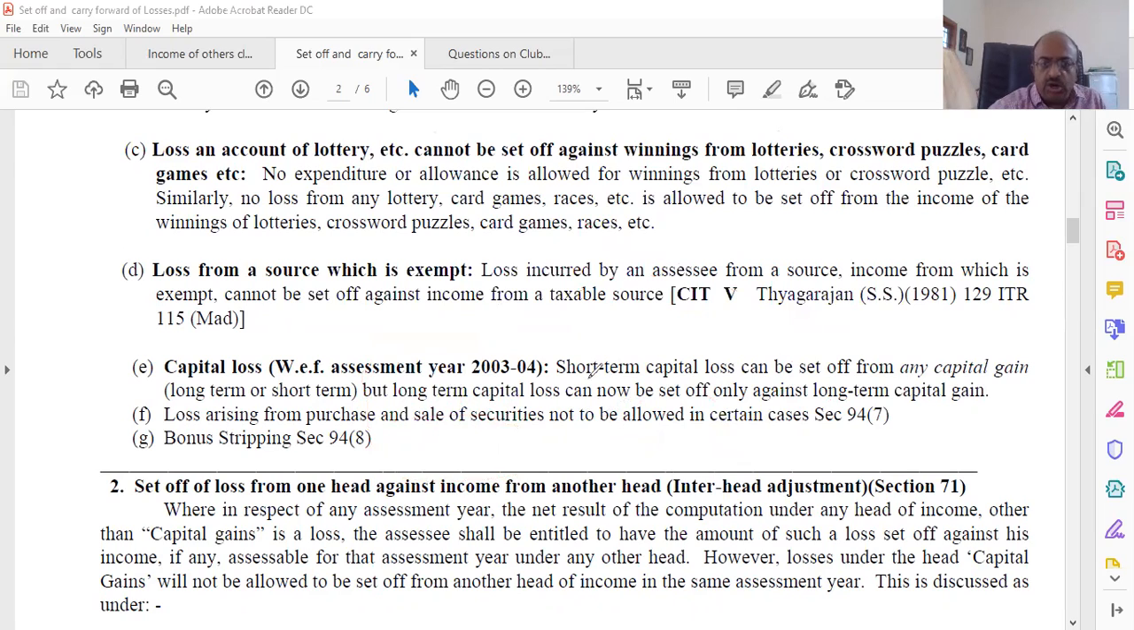So again, I'm reading. Short term capital loss can be set off against any capital gain, long term or short term. But long term capital loss can be set off only against long term capital gain. Only against long term capital gain. Other than that, there are losses arising on purchase of securities, etc.